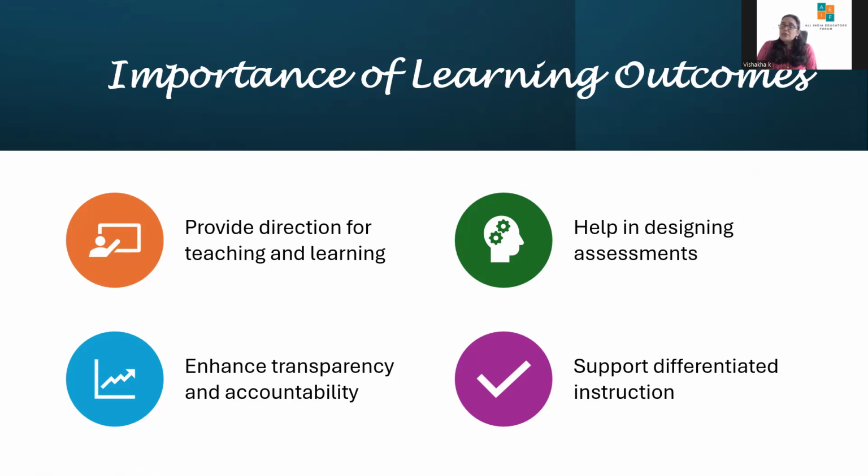Now, learning outcomes act like a roadmap. They show both teachers and students where the learning journey is headed. So teachers can plan lessons, choose resources, and design activities that directly support those outcomes. For example, a basic outcome will be: student will be able to write a paragraph using correct punctuation.